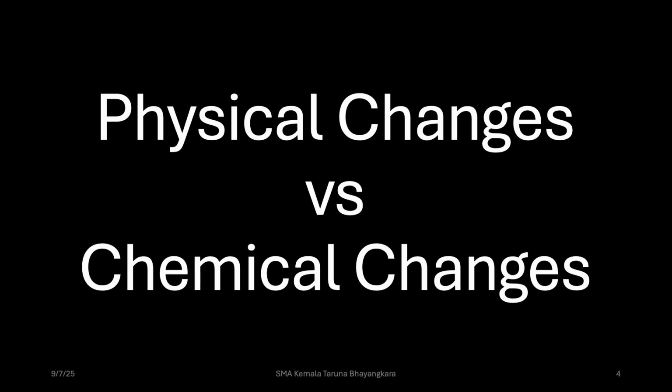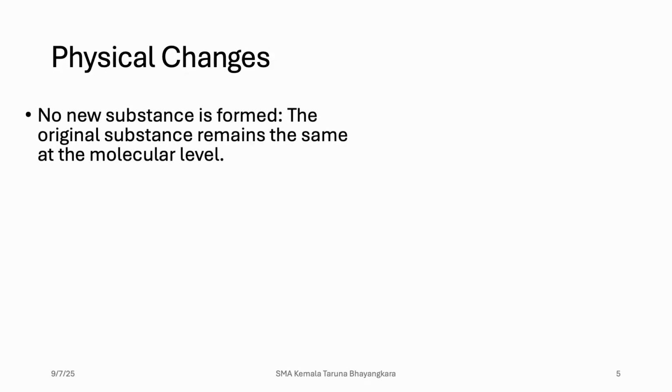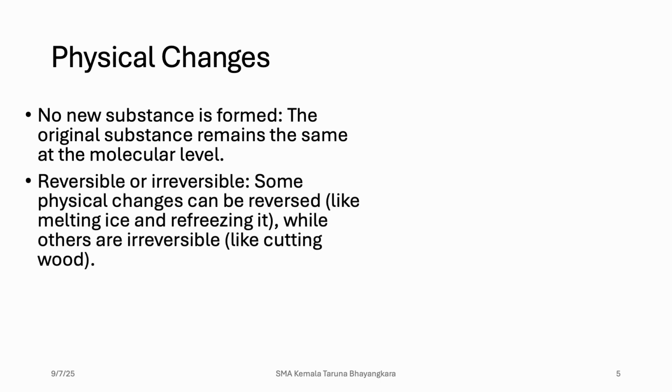Now we will discuss physical change and chemical change. In physical change, there is no new substance formed. So the original substance before the change and after the change is still the same substance. The process is usually reversible.